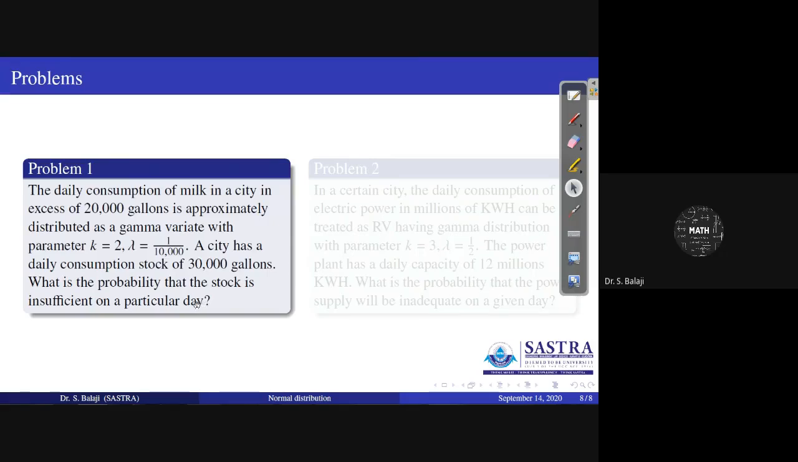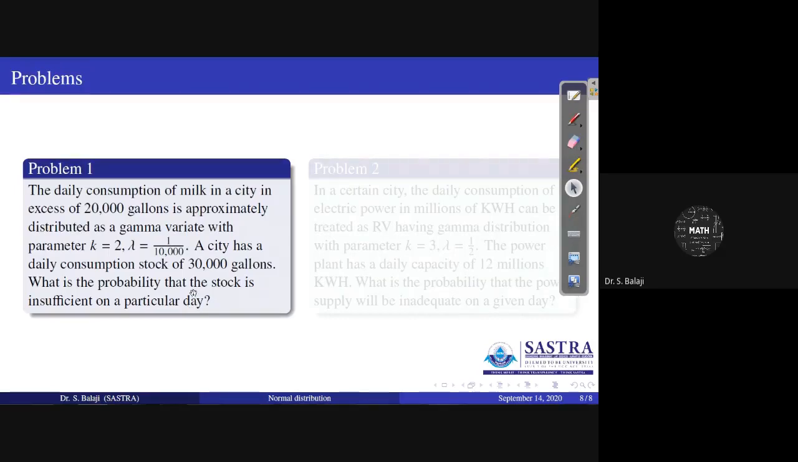You see that this statement is very important. Which follows a gamma variate? The daily consumption of milk in a city in excess of 20,000 gallons is approximately distributed as a gamma variate. One more thing is present: the city has a daily stock of 30,000 gallons. They are asking what is the probability that the stock is insufficient on a particular day. If the consumption is more than 30,000 gallons, the stock is insufficient on that day.